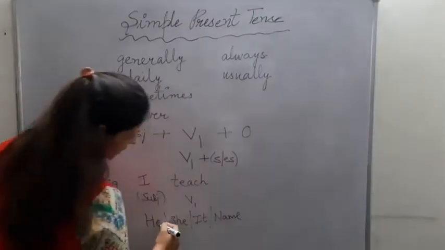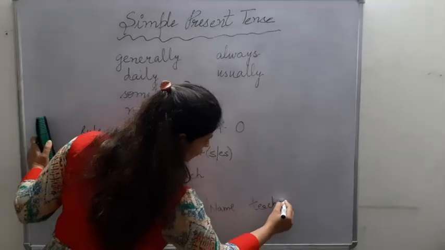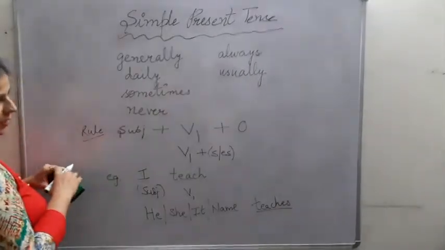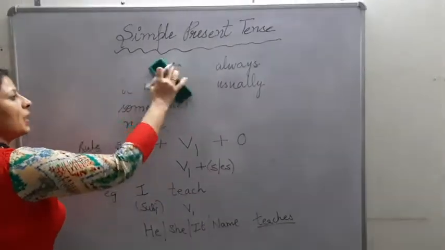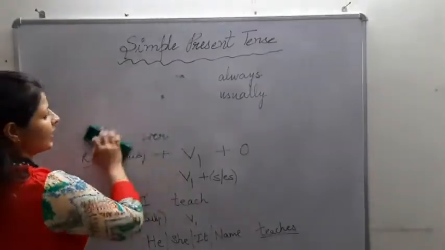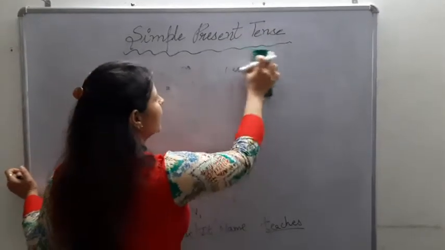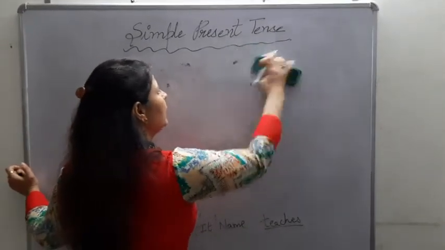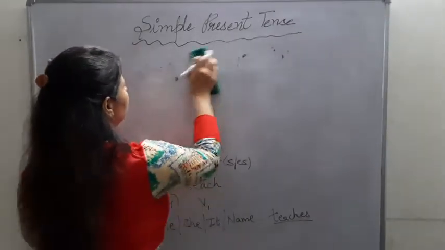So if I write he or she, then the word teach will change to teaches. Now this comes with practice. Sometimes with the verbs S is used, and sometimes ES is used. I'll give you certain examples. So let us see how.